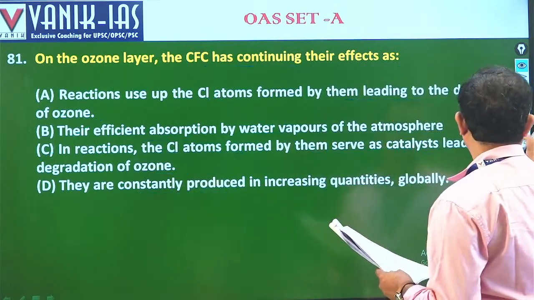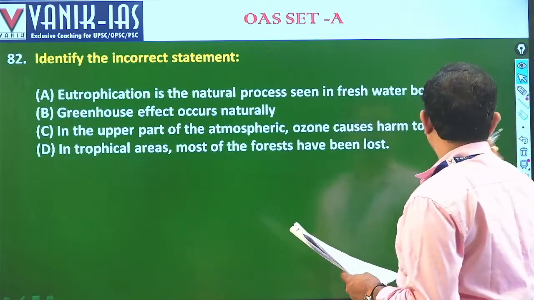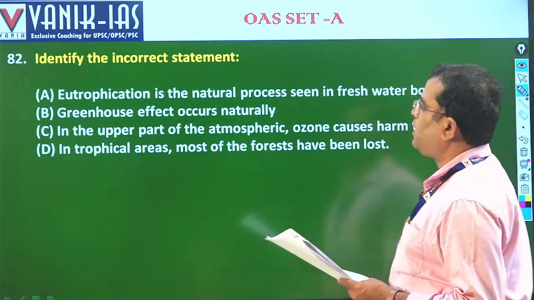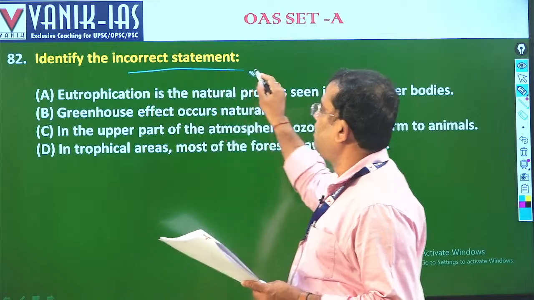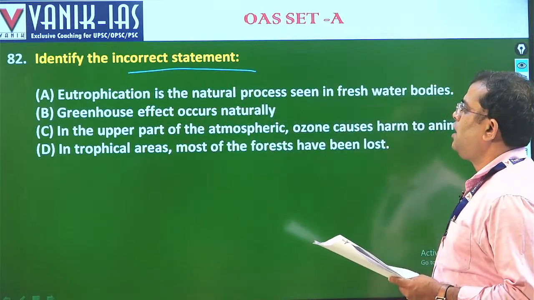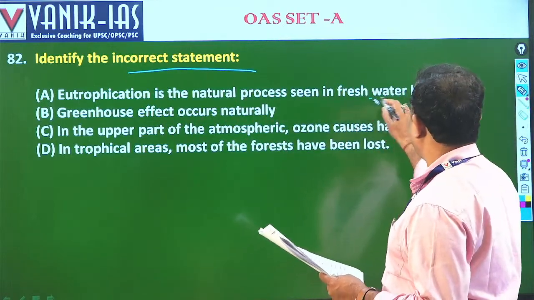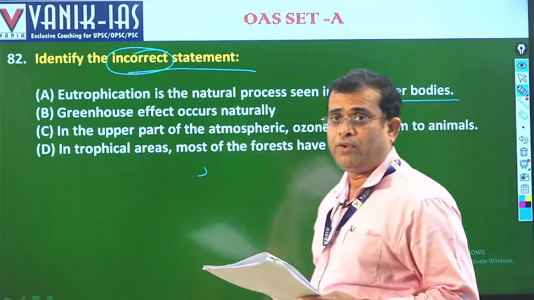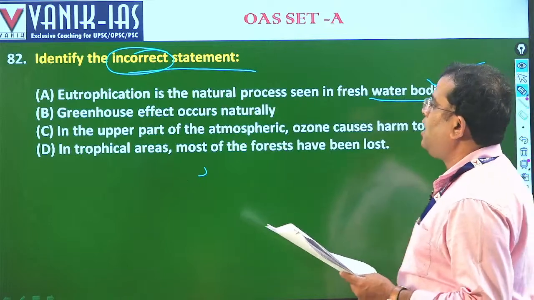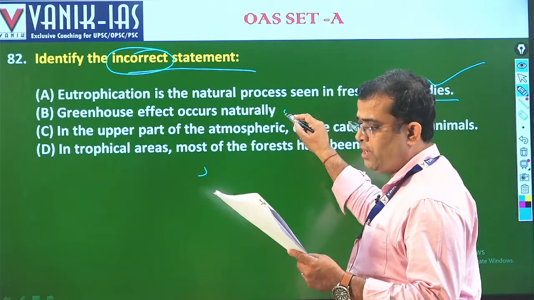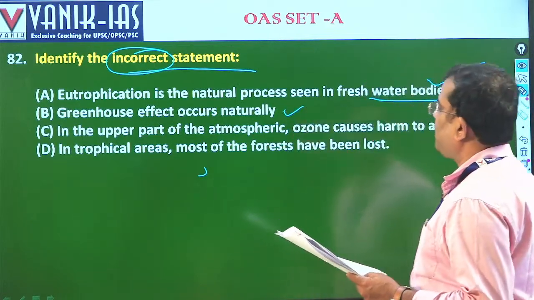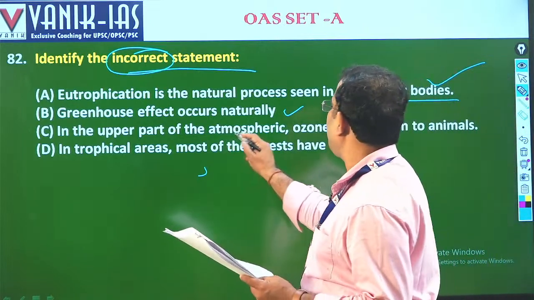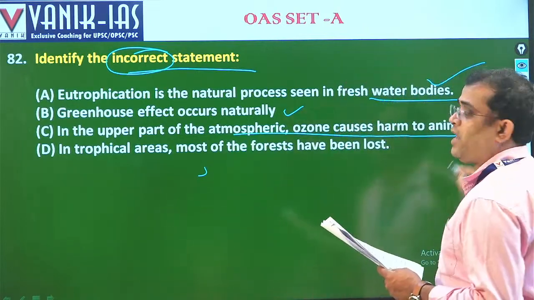Okay, next we will go for question 82. Identify the incorrect statement. Eutrophication is a natural process seen in freshwater bodies. This is correct. Greenhouse effect occurs naturally. This is also correct. In the upper part of the atmosphere, ozone causes harm to the animals.